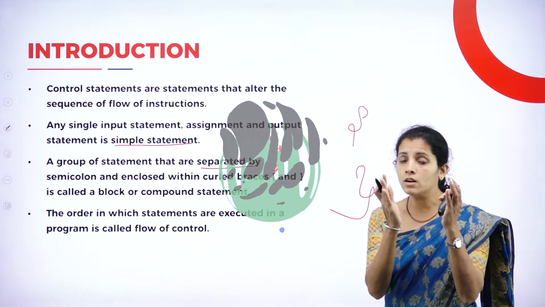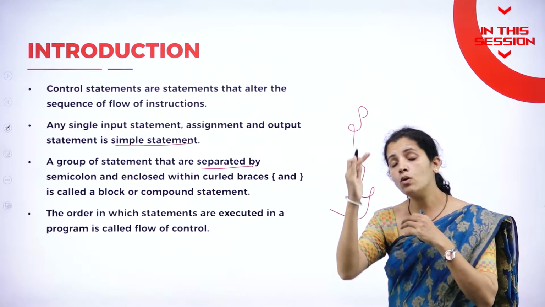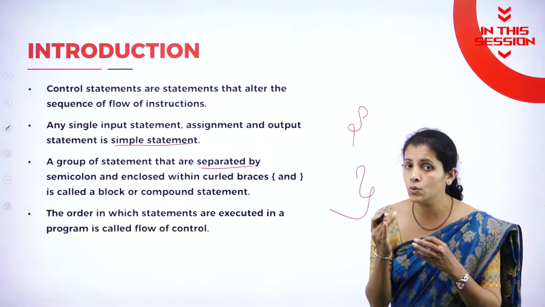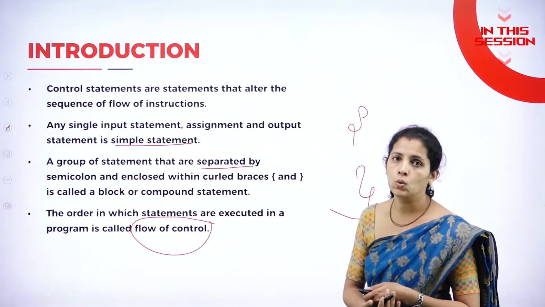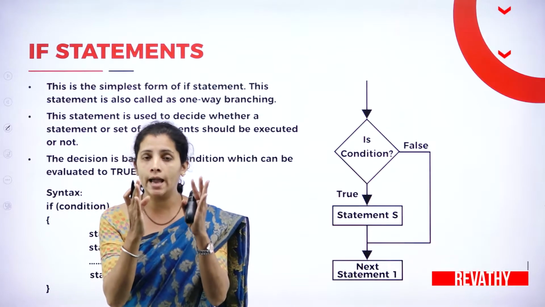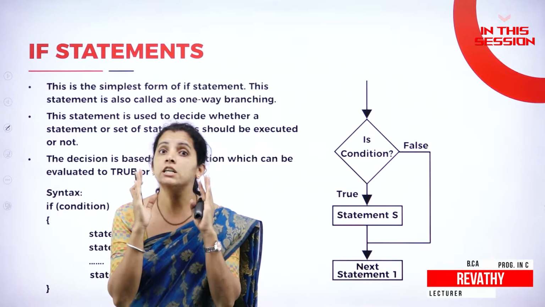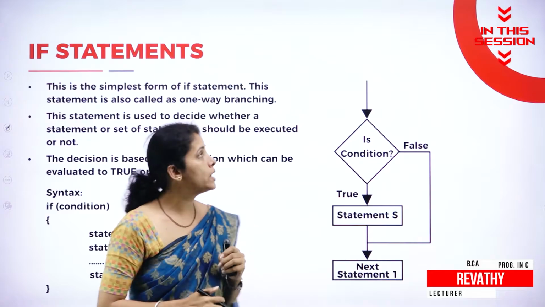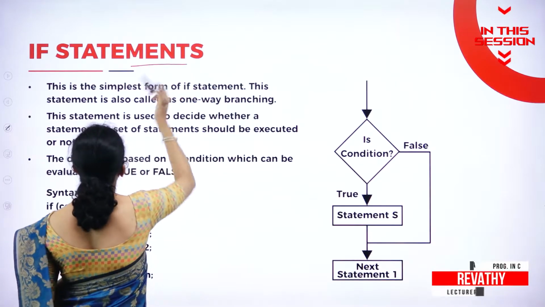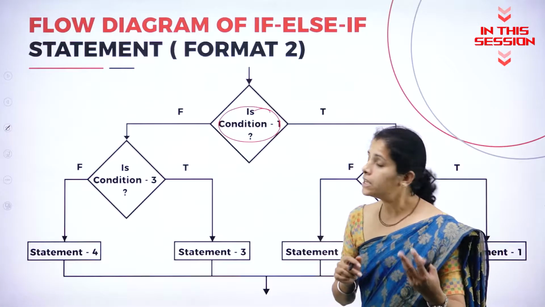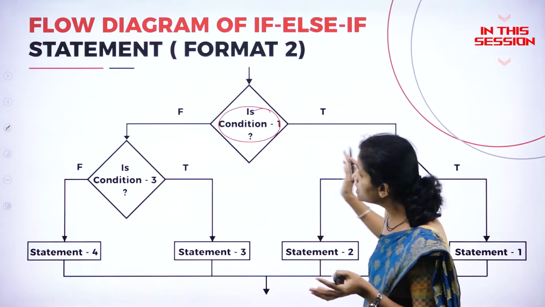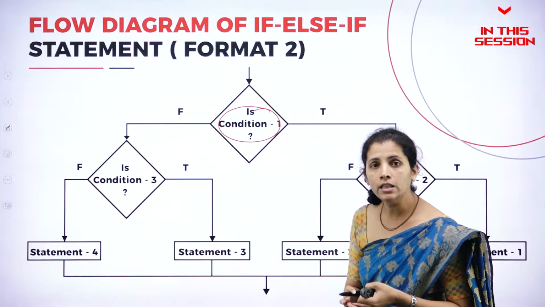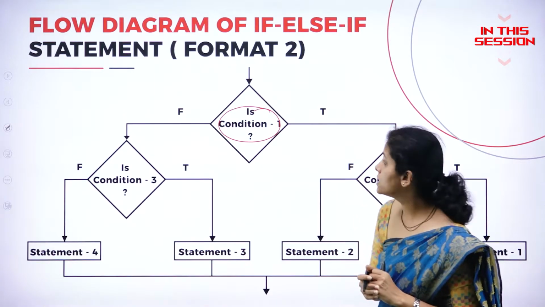The order or the way the programs are going to execute is known as flow of control. Only one way I can make a decision, that is known as simple if statement. If the given condition is true or false, I won't bother. But for both sides, I want to write the if-else condition once again.